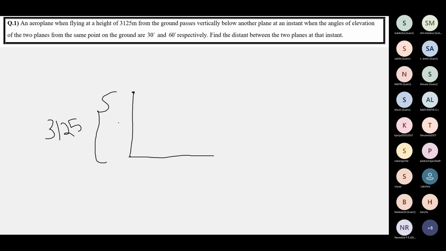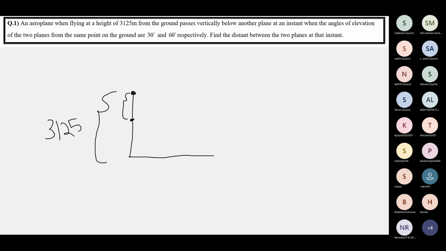And say at a particular instant, there's another airplane flying below this. That is, this is flying above another airplane. So you should take the other airplane here. This will be the distance between the two airplanes. This is the airplane flying at a height of 3,125 meters above the ground.